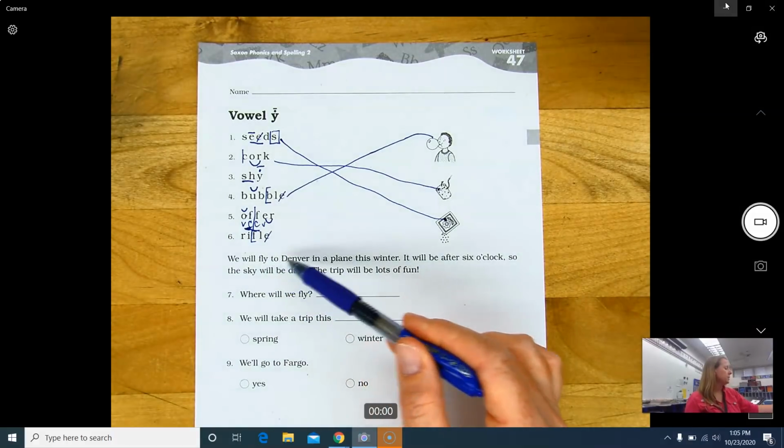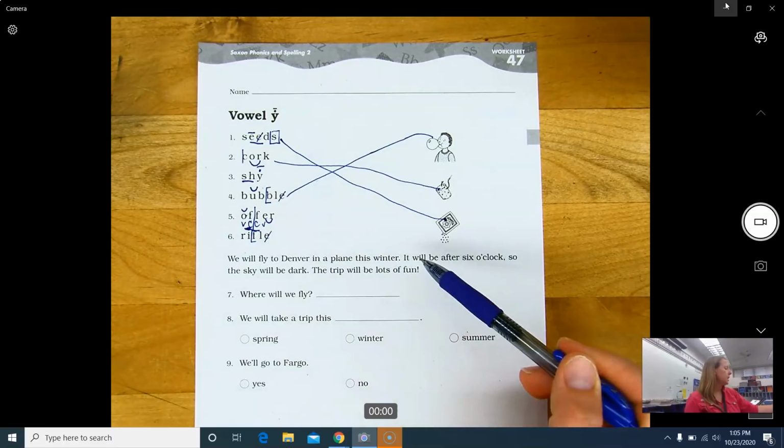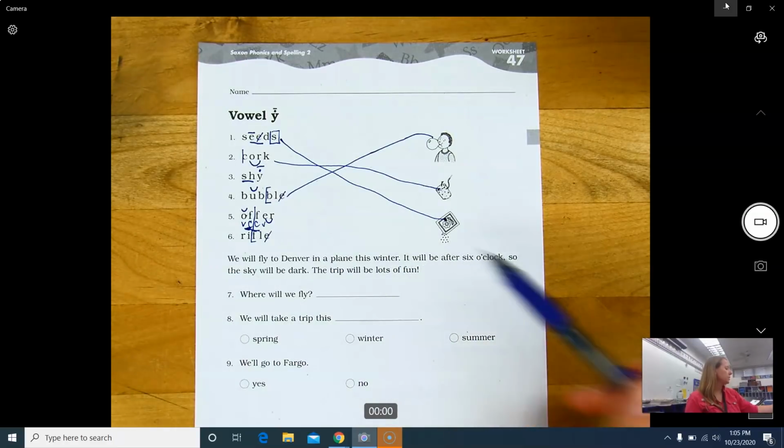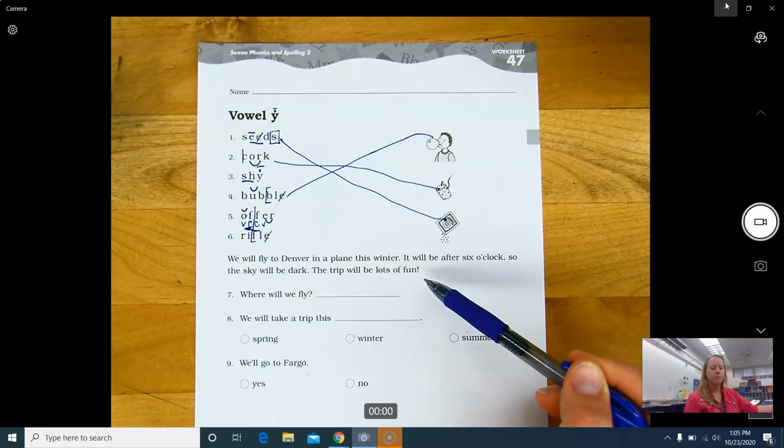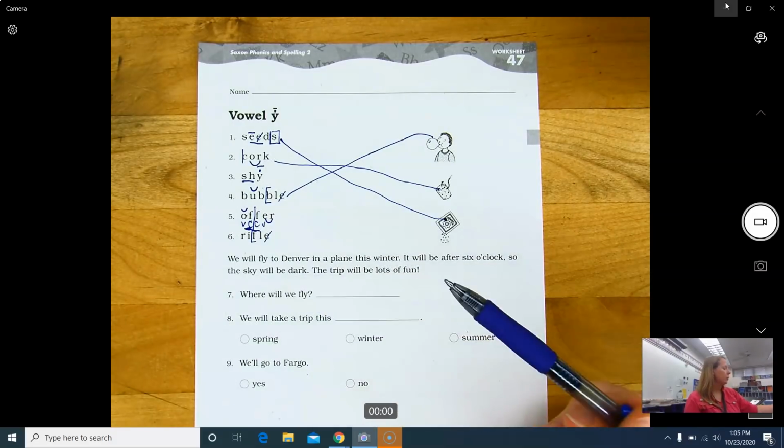We will fly to Denver in a plane this winter. It will be after 6 o'clock, so the sky will be dark. The trip will be lots of fun. Where will we fly?